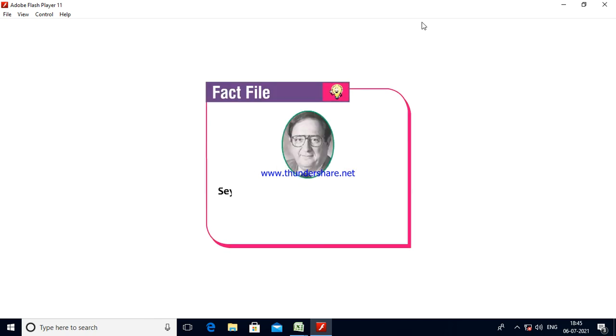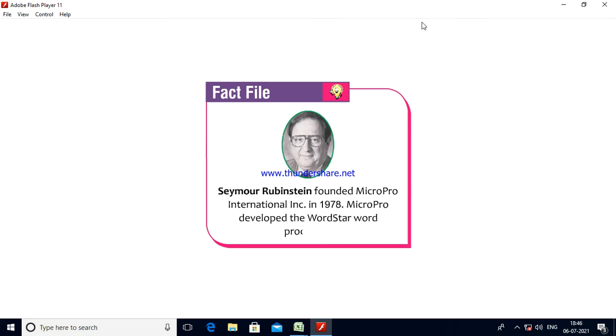Students, know the fact: Seymour Rubinstein founded MicroPro International Inc. in 1978. MicroPro developed the WordStar word processor.